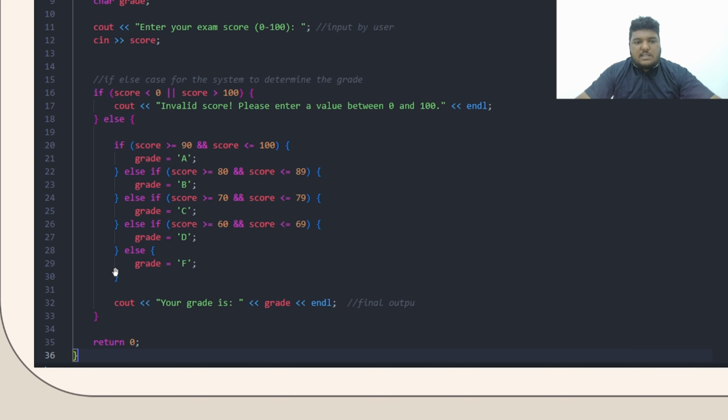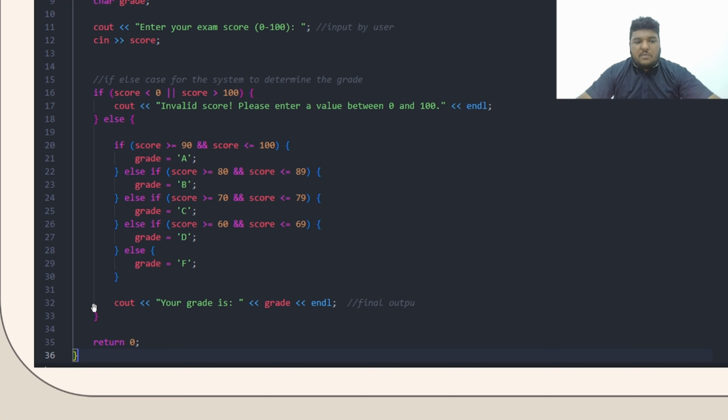What is this else? You may ask. This else is for the situation where none of the options are applicable. How this works is if the score entered is 59 or anything below 60, which we have not declared at the top, it will fall under F, which is the else situation.